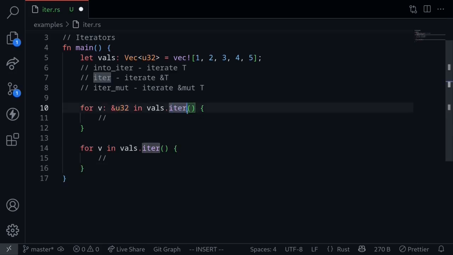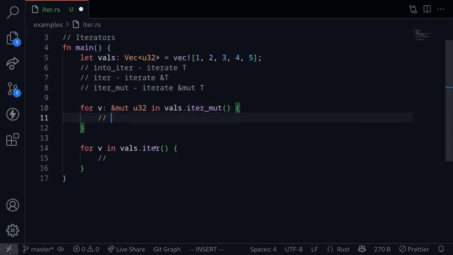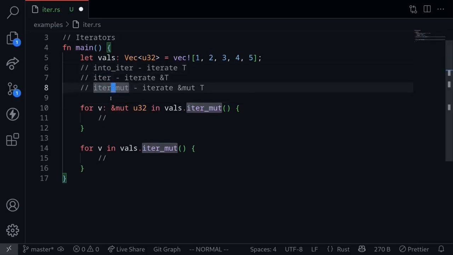And finally, we have the iter_mut. This will give you a mutable reference. Again, since this is a mutable reference, we can call it again. It creates an iterator where for each iteration, we'll give a mutable reference. So now that we know the difference between the functions into_iter, iter, and iter_mut, let's look at some examples of what you can do with an iterator.